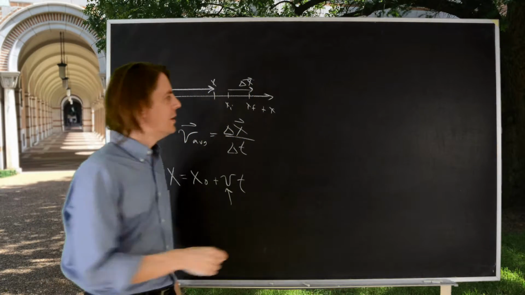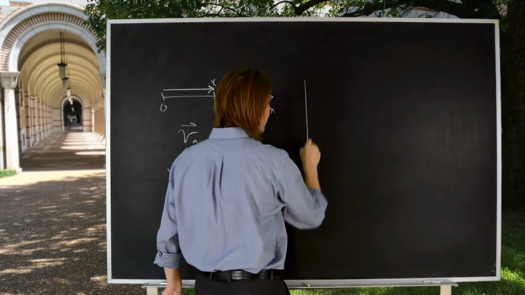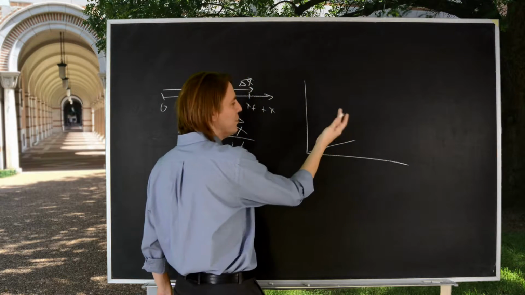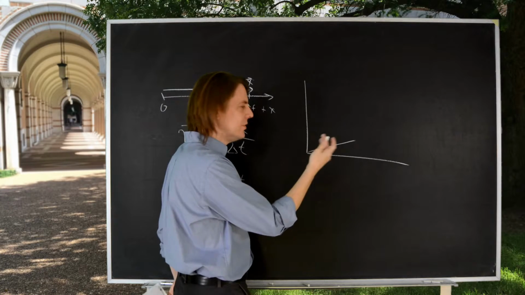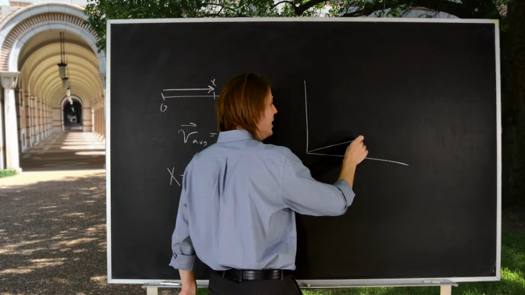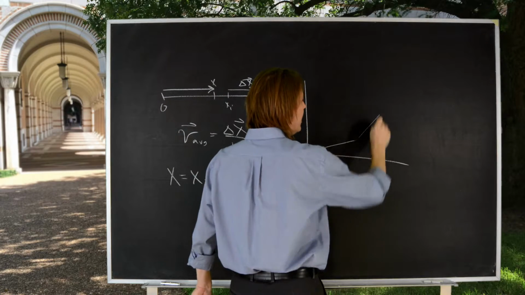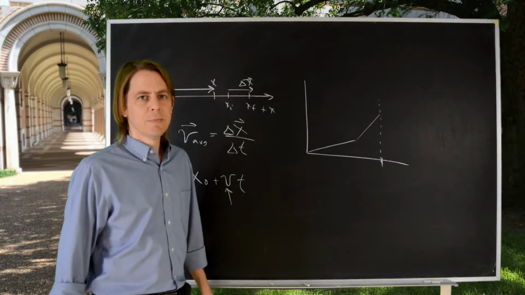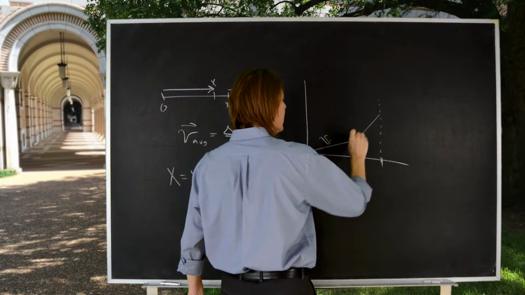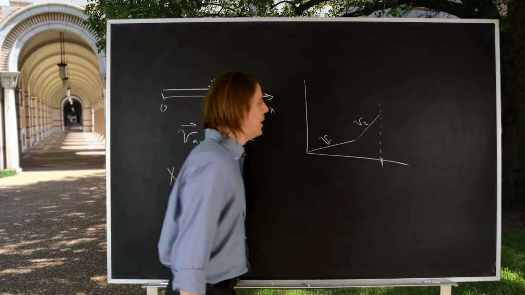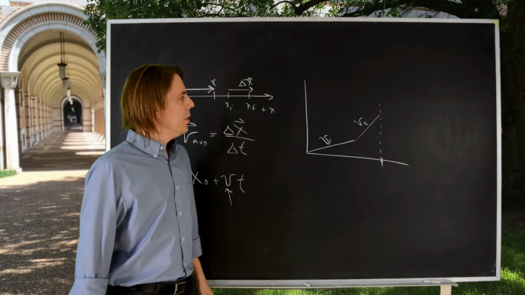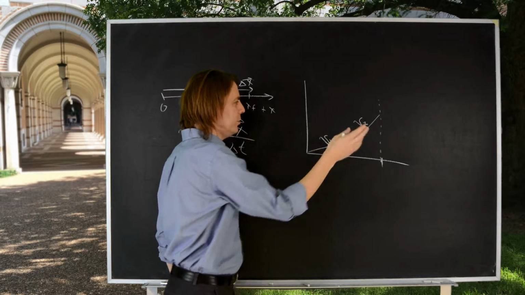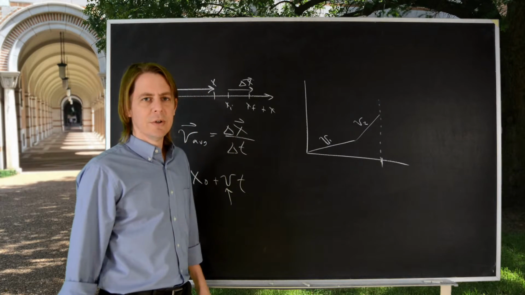average speed. So say you had a problem where you went at one speed for a while, and they're going to be uniform, so we mean really velocities, instantaneous, average velocity, all the same thing. And then you went at another one for a while, and you had to get the average for the whole trip. So let's call this V1 and call this V2. Hopefully you know that it's not just the average of those two. It's not V1 plus V2 divided by 2. That's not how you get the average.